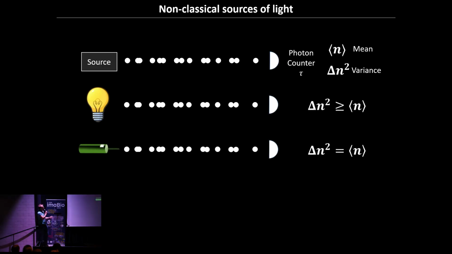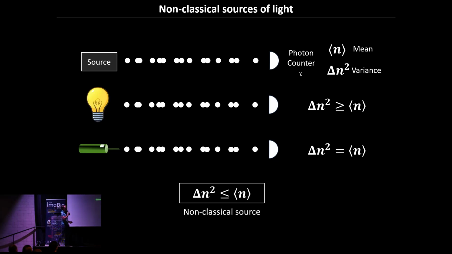Classical sources of light, like thermal light or laser, are essentially super-Poissonian, which means that the variance is bigger than the mean, all right? What we define as a non-classical source of light is something that is sub-Poissonian, so it means that you can reach a variance that is smaller than the mean. This is a very broad definition, but essentially it tells you that the non-classical nature of light is tied to the statistical distribution of the photons that compose the light.